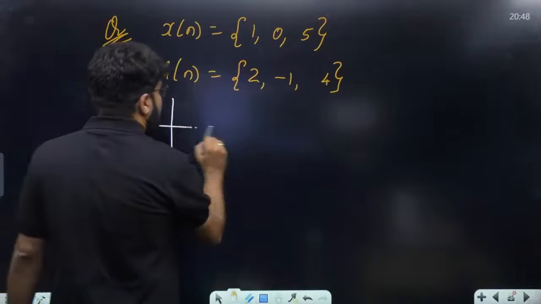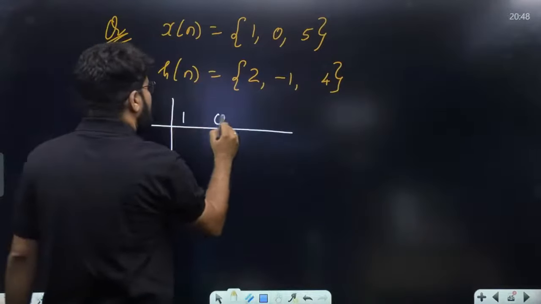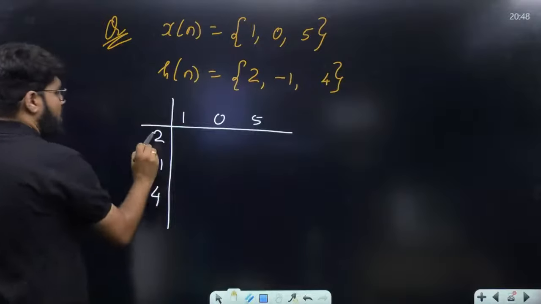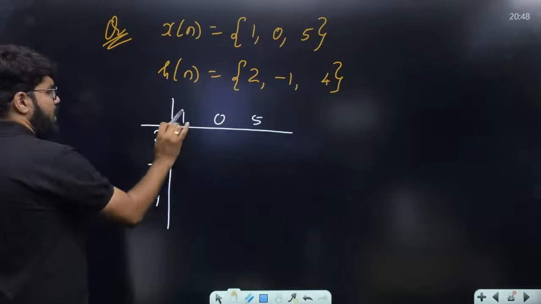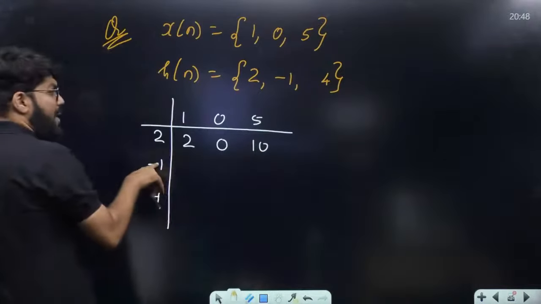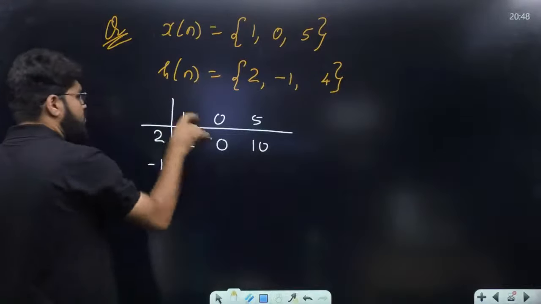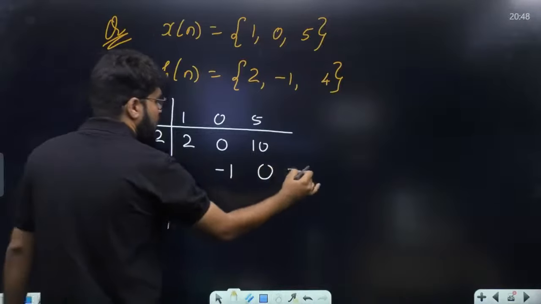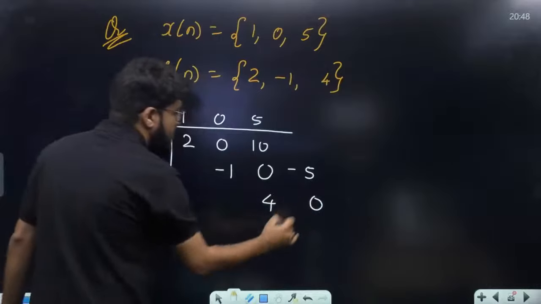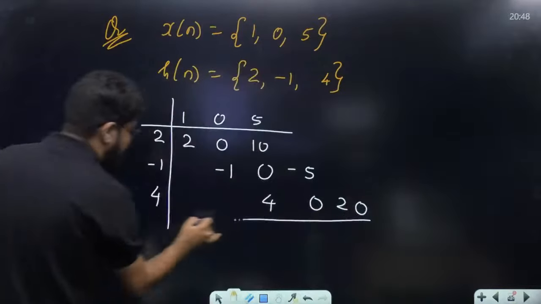What to do? Write down any one of the signals on the top. Any one, you can exchange also, and the other one on the side: 2, minus 1, 4. Now multiply by 2. So this is 2 into 1, 2 into 0, 2 into 5, 10. Multiply by minus 1, but with a 1 unit right shift. So minus 1 into 1, minus 1 into 0, minus 1 into 5. Now multiply by 4. 4 1s are 4, 4 into 0, 4 5s are 20.